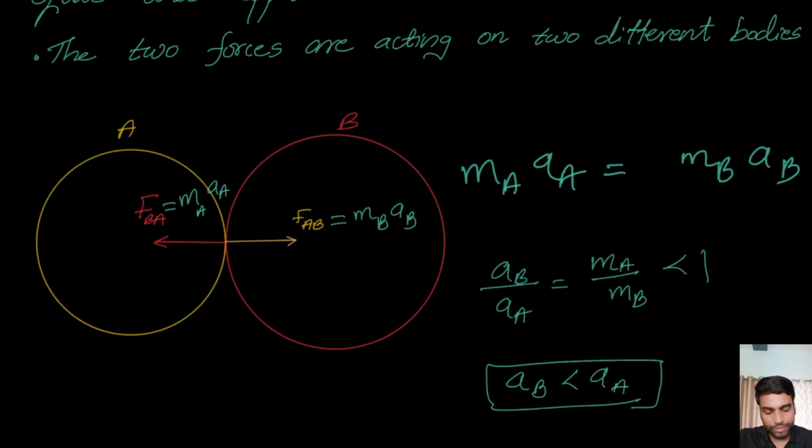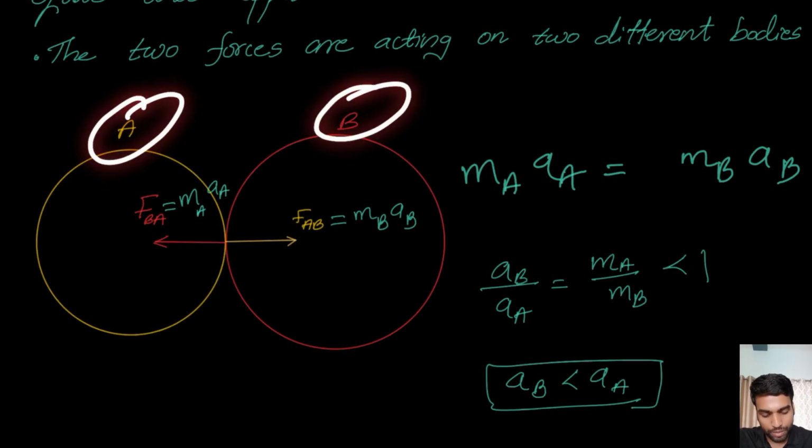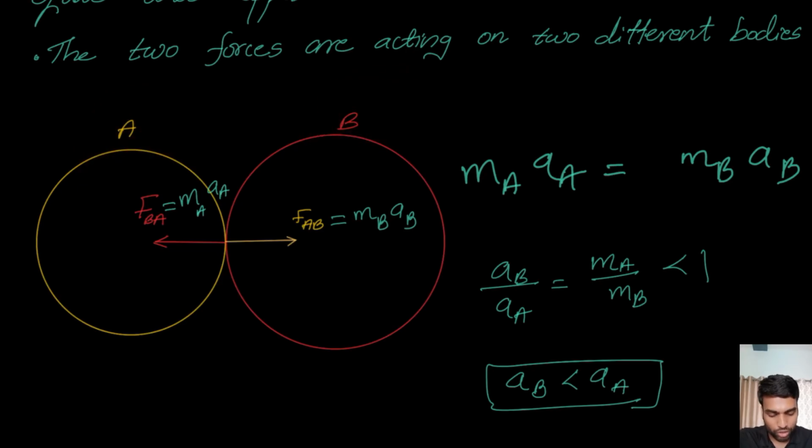Now let's consider a general two bodies, A and B. They are basically colliding with each other. Therefore, the force acting on B due to A, we can represent as FAB, and according to Newton's second law, that must be MB into AB, mass into acceleration, right?